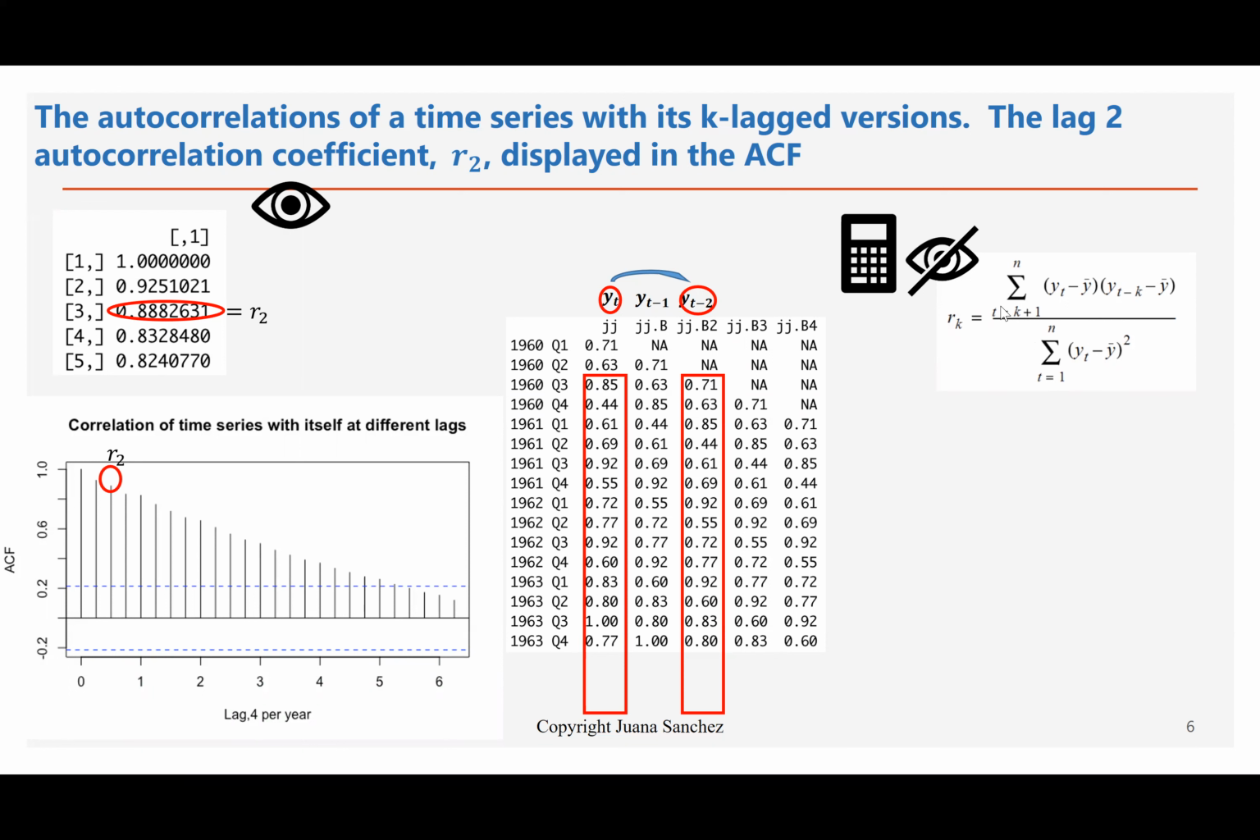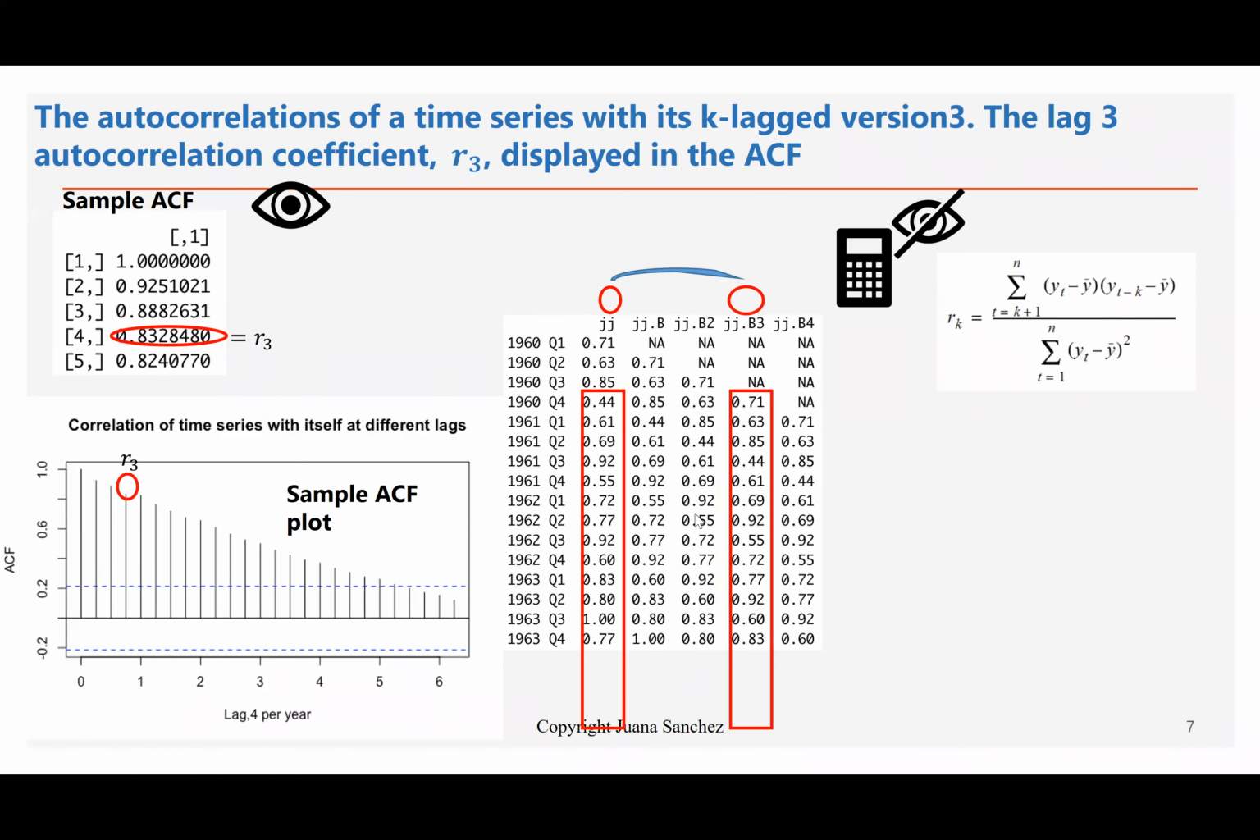So that's the sum on the top from T equals 2 plus 1, 3. Notice how we start calculating at observation 3, okay? And we ignore the others because they have missing values. So it's the sum of Y sub T minus Y bar times Y sub T minus 2 minus Y bar. So that is the correlation between these two time series. And we can quickly do the third one, the autocorrelation at lag 3.